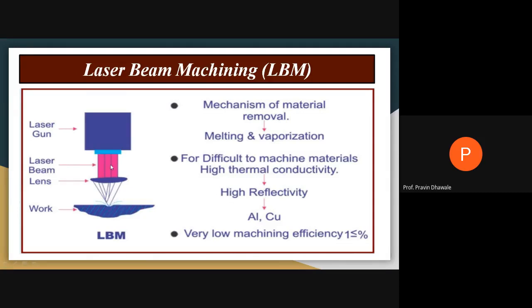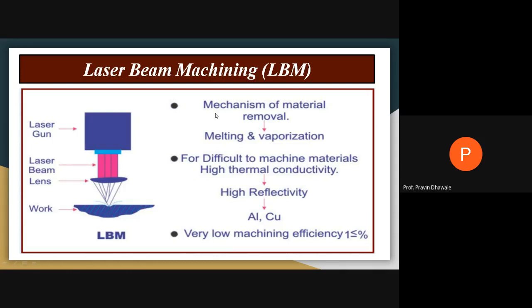When this high velocity laser beam strikes at one particular point, heat is generated, and because of that heating, melting and evaporation are carried out at that spot, and that is responsible for removing the material from that particular location. If you observe this setup, your idea will be clear about how the laser beam machining process is carried out.